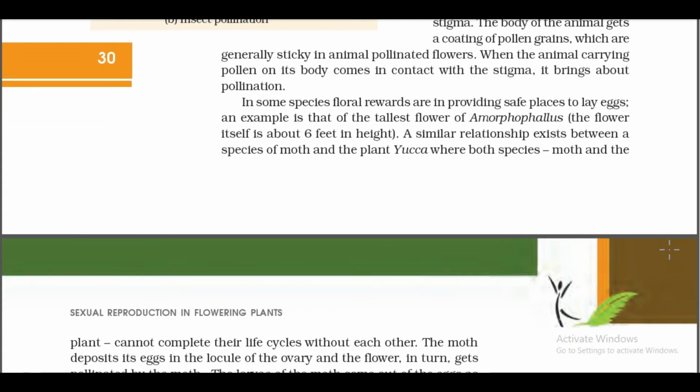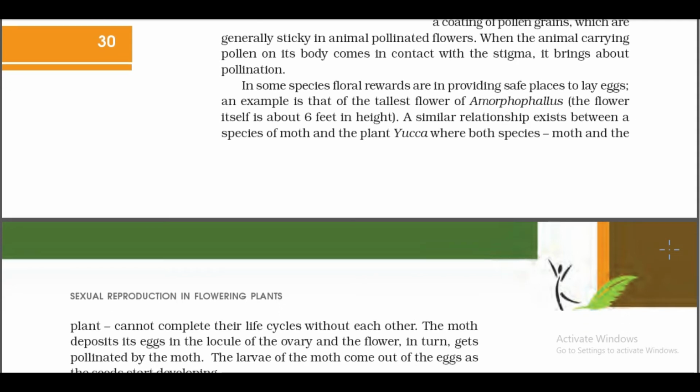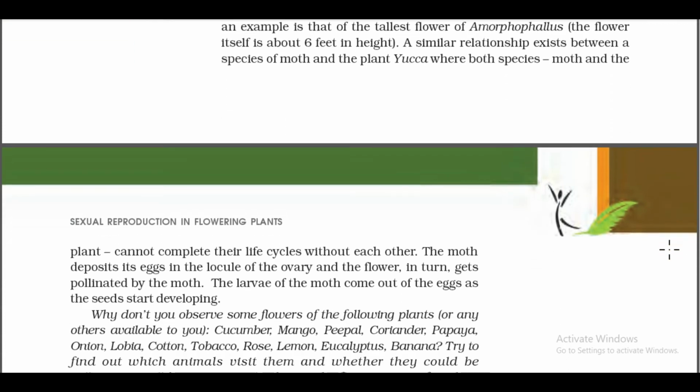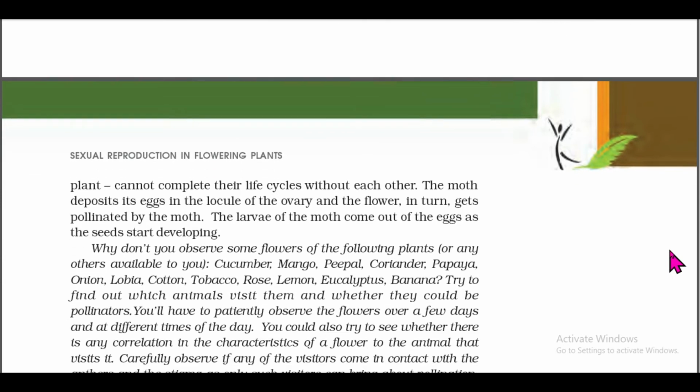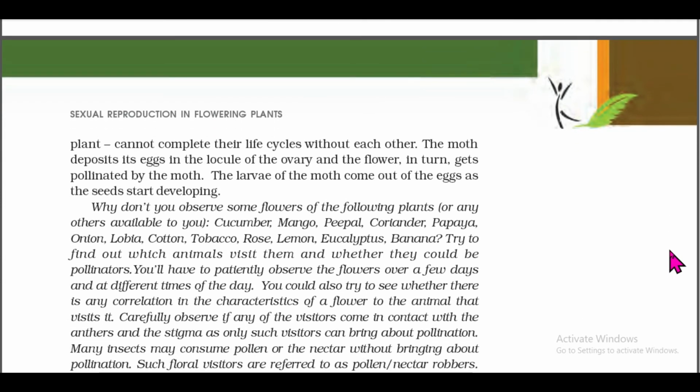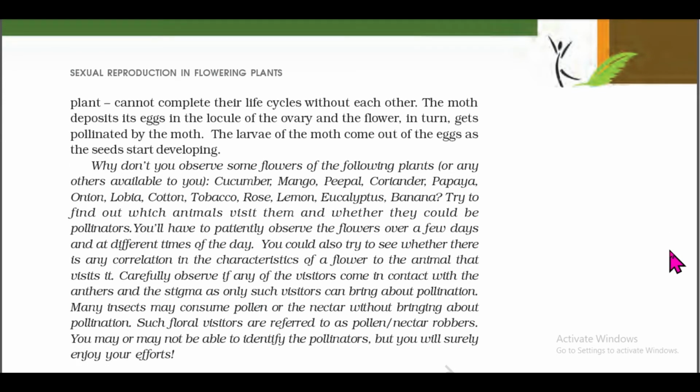An example is that of the tallest flower of Amorphophallus. The flower itself is about 6 feet in height. A similar relationship exists between a species of moth and the plant yucca, where both species, moth and the plant, cannot complete their life cycle without each other. The moth deposits its eggs in the locule of the ovary, and the flower in turn gets pollinated by the moth. The larvae of the moth come out of the eggs as the seeds start developing.